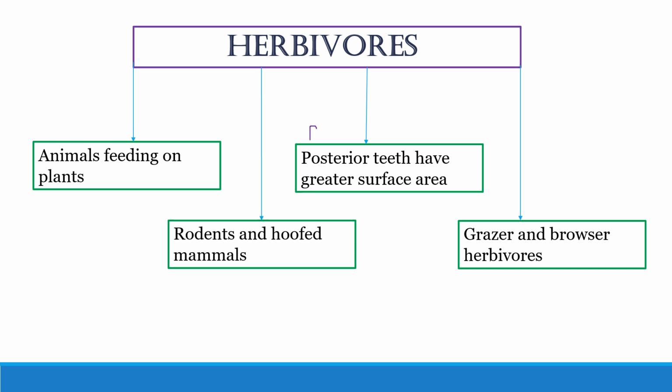Greater surface areas, why? Because they are going to eat plants, so they need good tooth surface area for proper grinding of these plants.